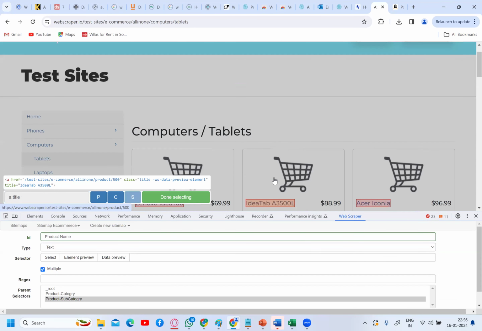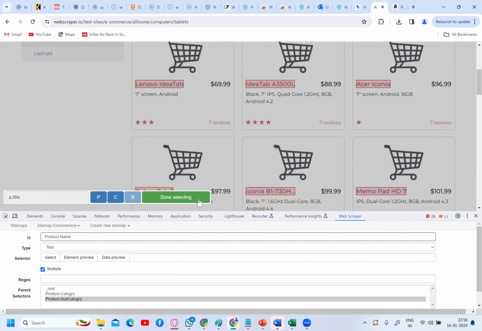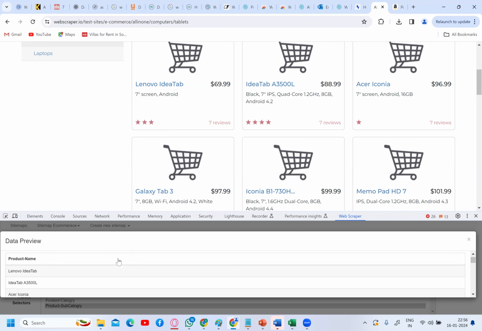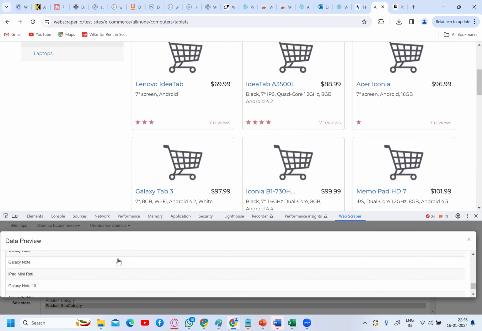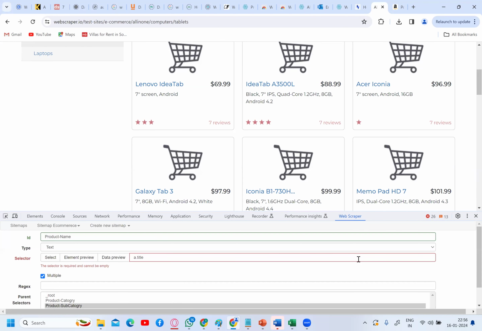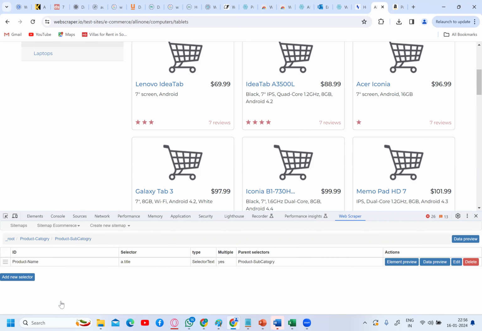Okay, fine. So just click on done. Done selecting. Then data preview. Yes, it has. See here, all the data has been extracted. All product, what kind of data? Product names. These are all product names. Okay, fine. Now go here. Click on save selector. Okay, fine.